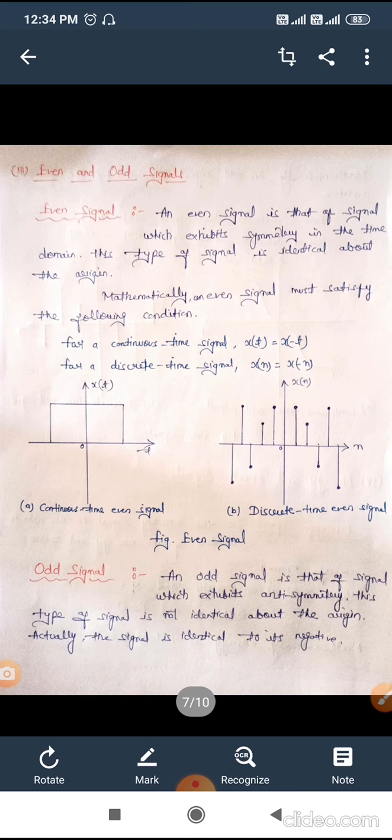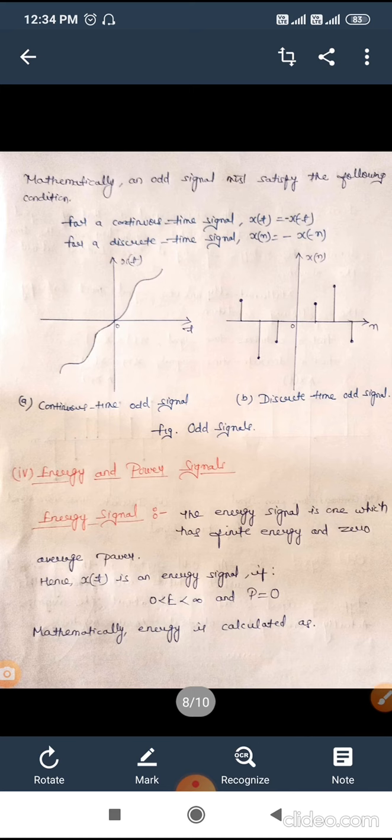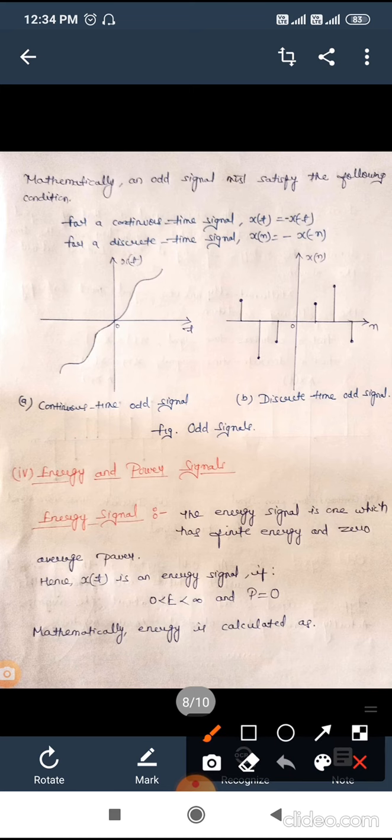Now we will discuss the odd signal. Obviously, this is also known as anti-symmetric. It is not identical about the origin. From the diagram we can understand that if we have a positive value for the positive value of t, then we have a negative value for the negative value of t.